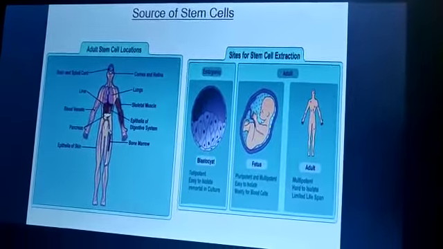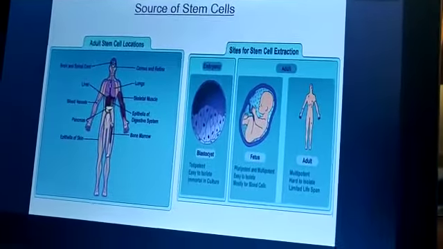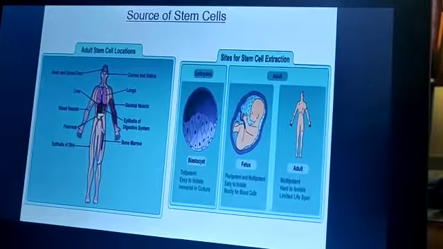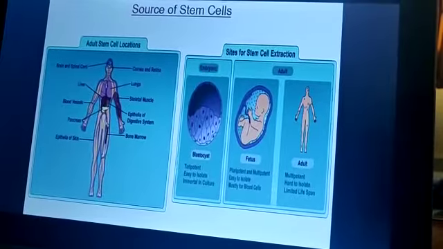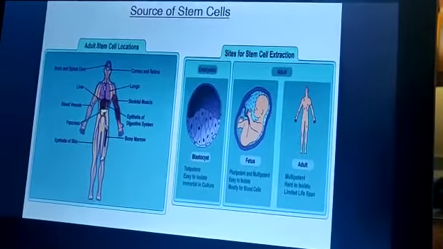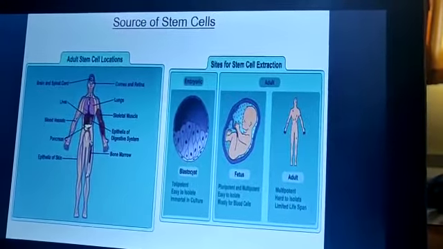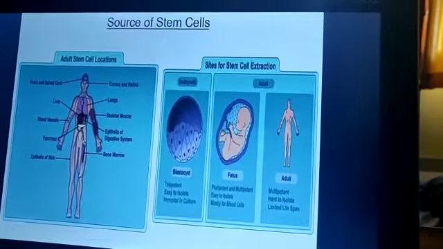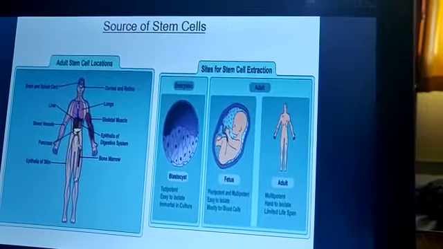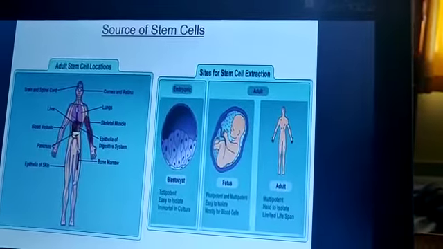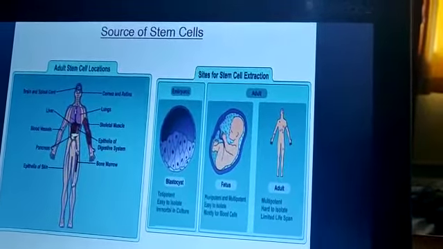Then again, what are the different sources of these stem cells? In adult stem cells, there are a number of locations like the brain, liver, blood vessels, pancreas, epithelia of the cells, bone marrow. So in each organ, these stem cells are present.